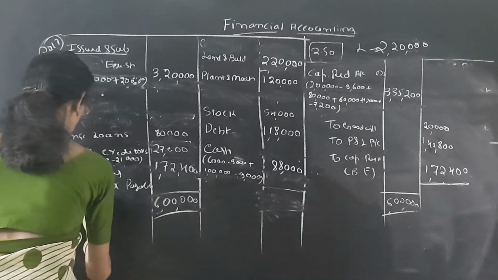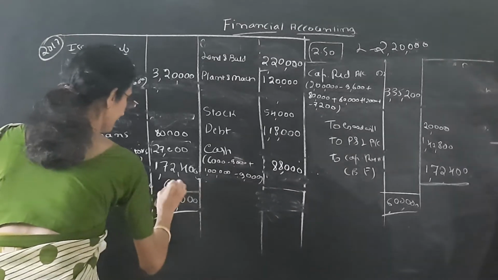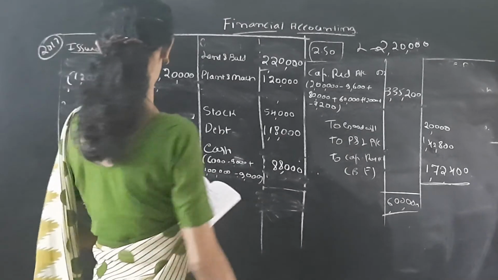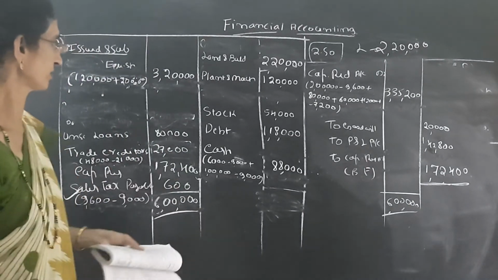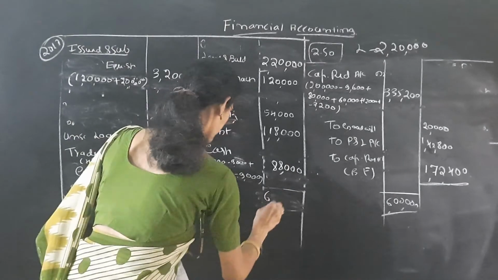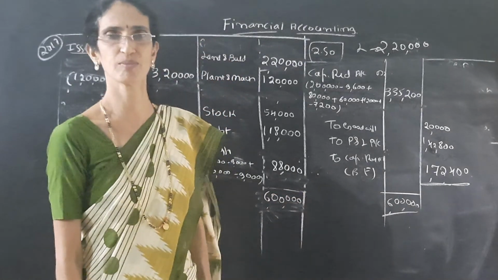Out of 9,600, we only paid 9,000. So 600 is pending. This is important here. Sales tax is last important. So it tallies, both side total is 6 lakh. It's over. This problem is over. Thank you.